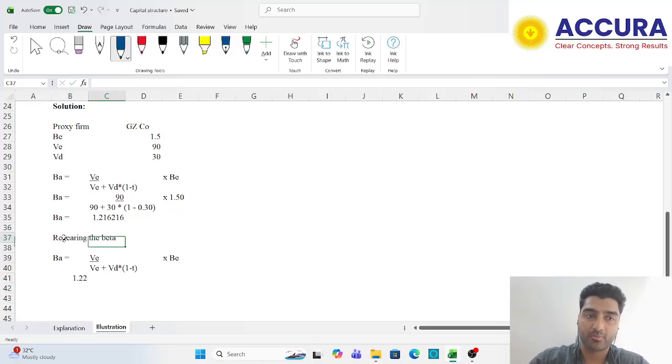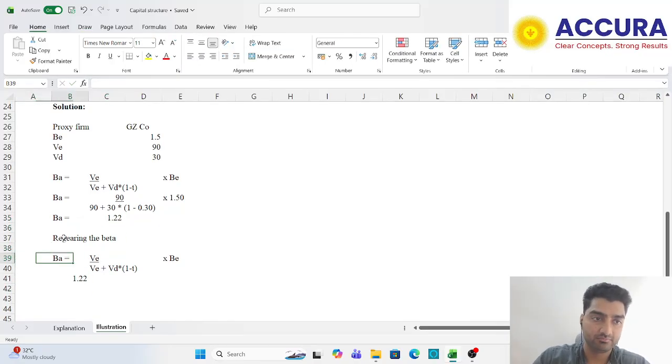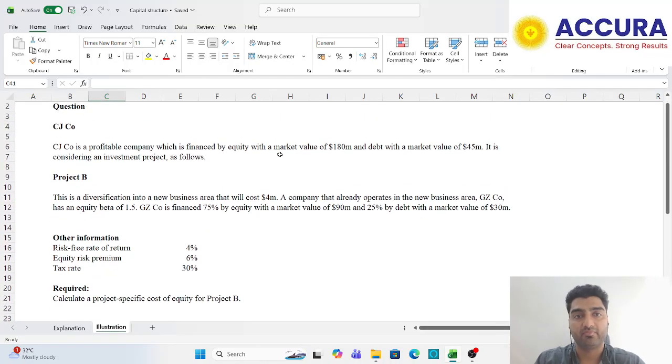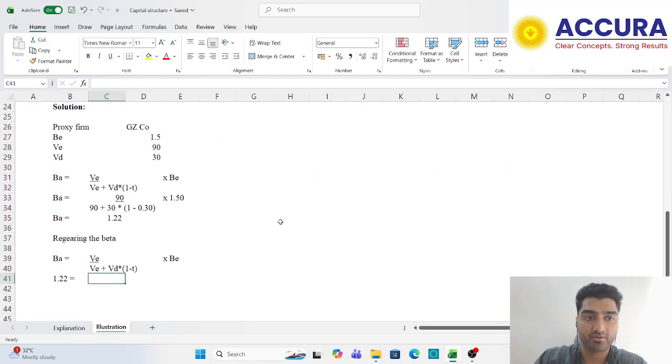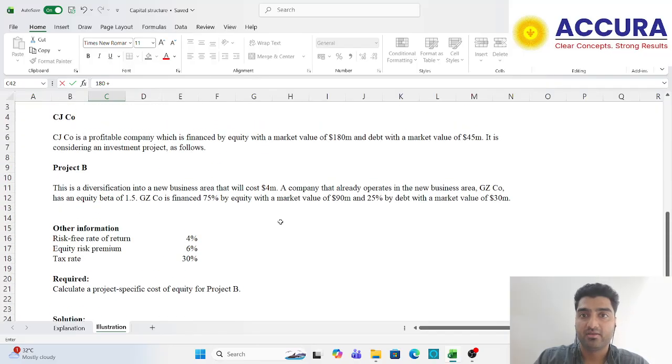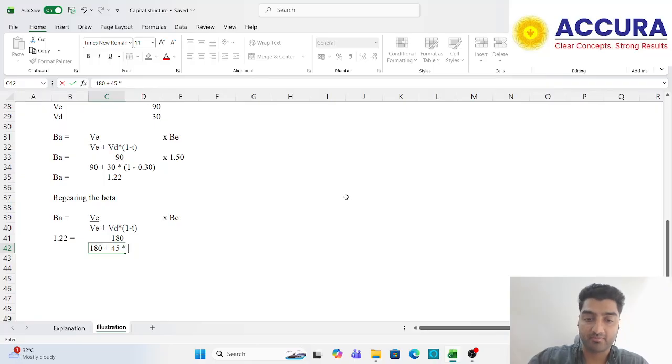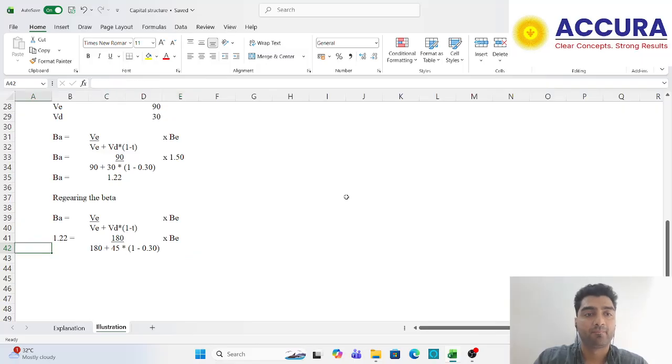Let's round it off. 1.22 is equal to value of equity of CJ company. It is 180 million. Equity with a market value of 180. So it is 180 divided by 180 plus market value of debt is 45 million. So 45 but multiplied by 1 minus 0.30. And multiplied by equity beta.